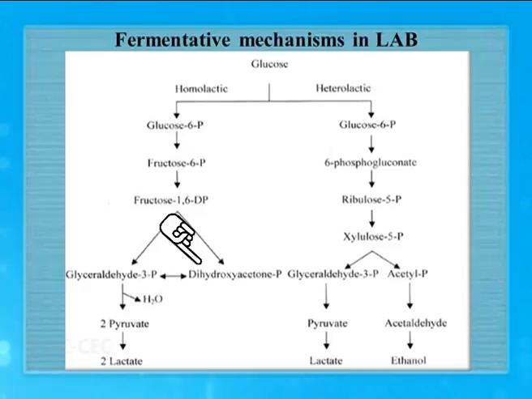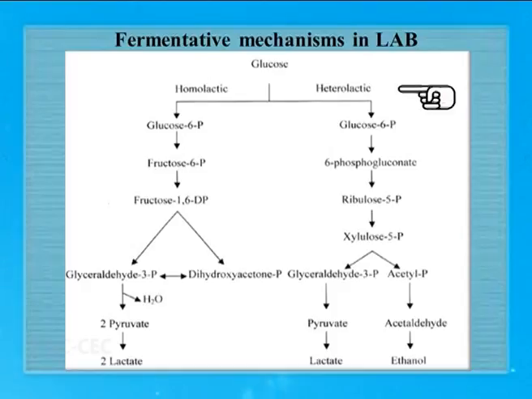As a result of this, 2 moles of pyruvate are produced, and from these 2 moles of pyruvate we have production of 2 moles of lactate or lactic acid. So the product that is formed in the homolactic fermentative pathway is only lactate or lactic acid.